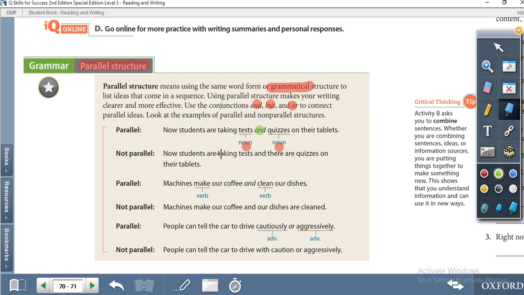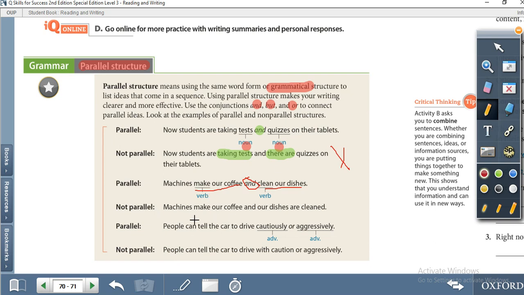Students are taking tests. Let's see, this one is taking tests, verb and noun, and there are. So this one is not a noun, so now noun or noun phrase. This one is not the parallel structure. Let's move to the next. Machines make our coffee and clean our dishes. Make, verb, this is the conjunction, and clean our dishes. So this one is parallel structure.